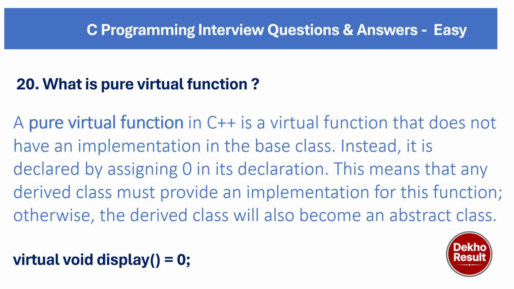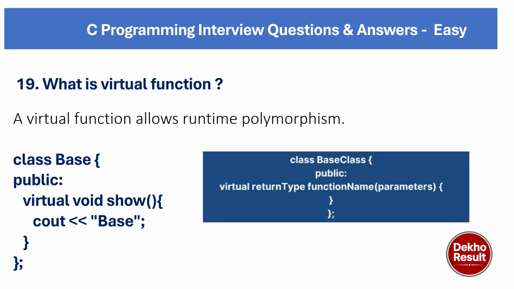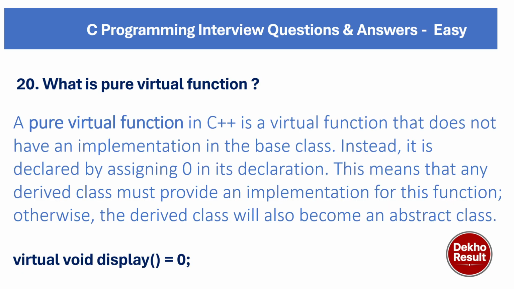Now coming to our next question, what is a pure virtual function? Previously we talked about virtual functions. Now we are going to discuss what a pure virtual function is. A pure virtual function in C++ is a virtual function that does not need to have an implementation in the base class. See, here we have done the implementation in the base class, but for a pure virtual function there is no need to implement it in the base class. Instead it is declared by assigning 0 in its declaration.